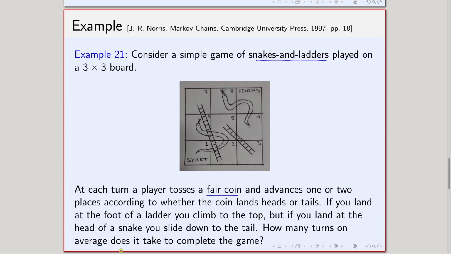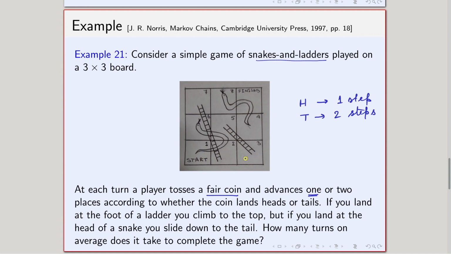I am tossing a fair coin. If head comes, then we will advance one step. So when I am in 1, if I toss a head, I go to 2. If tail comes, I advance 2 steps. So if I am in 1, if tail comes, I go to 3. So from 1, I toss a coin. If head comes, I go to 2. If tail comes, I go to 3.